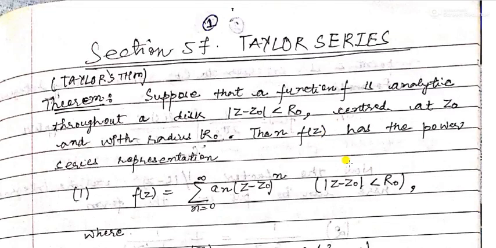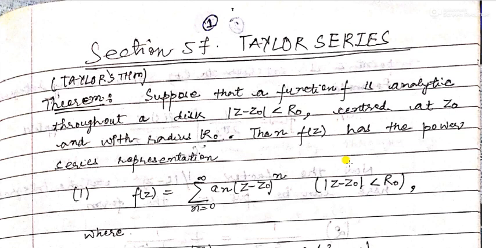Hello students, let's start section 57, Taylor series. Today you must have studied sequences and series of complex numbers in the previous section. Now we will start another new section, which is Taylor series, that gives the expression of a function in the form of a series when it satisfies certain conditions. So what are those certain conditions and what is the series representation, that we will see through this theorem.